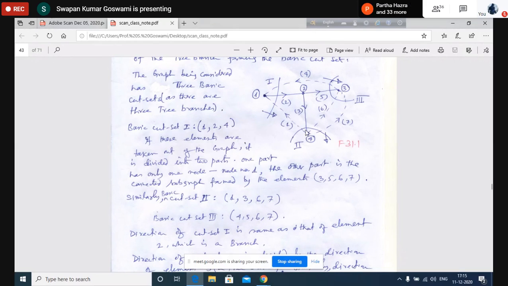That means it is from the top to the bottom, or it is from the left hand side of this arc to the right hand side. So I am also assigning a direction from the left hand side. If you stand on this arc, you'll see that it is from left to right.